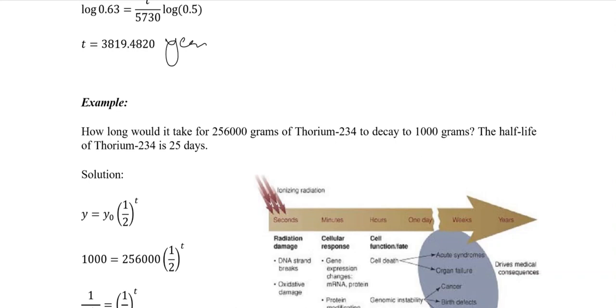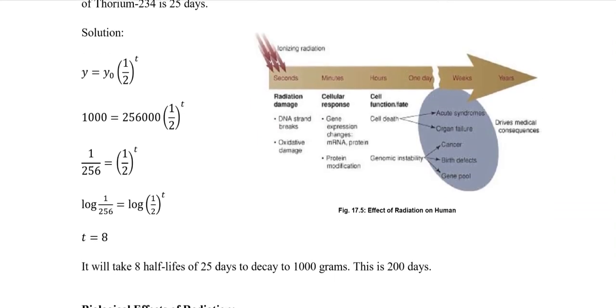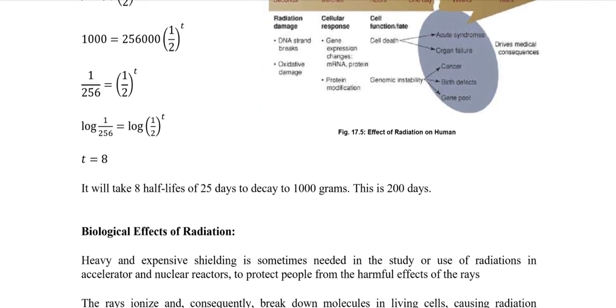For example, how long would it take for 256,000 grams of thorium-234 to decay to 1,000 grams? The half-life of thorium-234 is 25 days. Taking the same formula, y equals y naught and so forth, it will take 8 half-lives of 25 days.